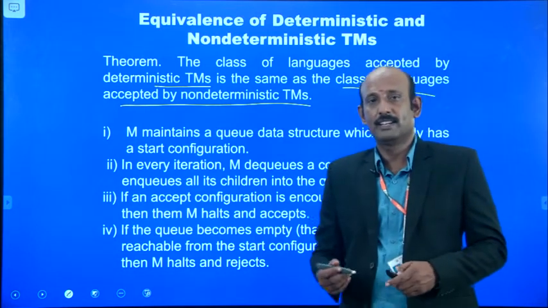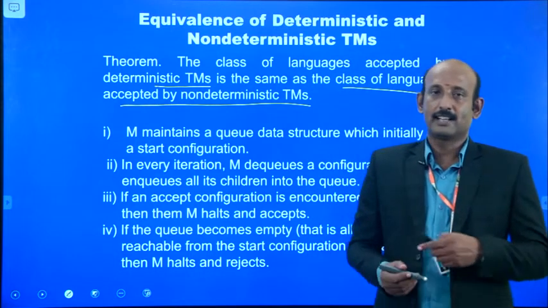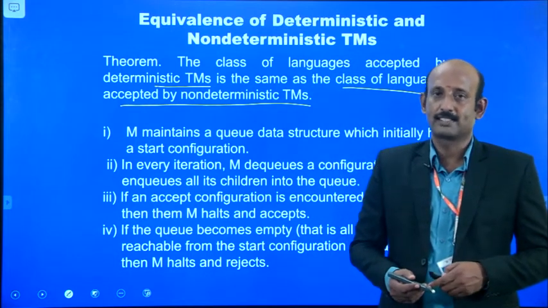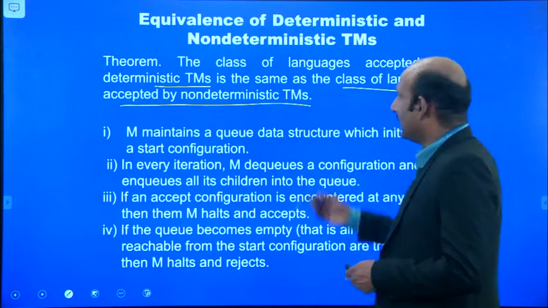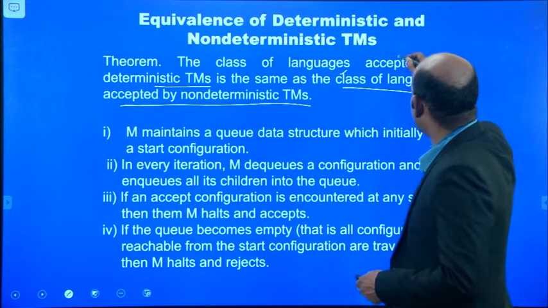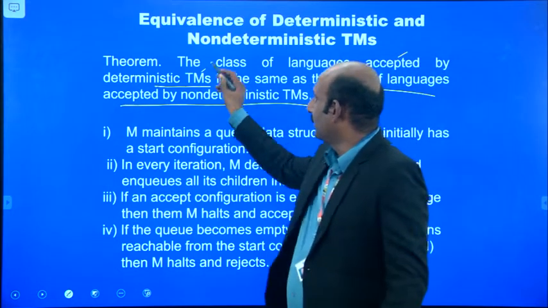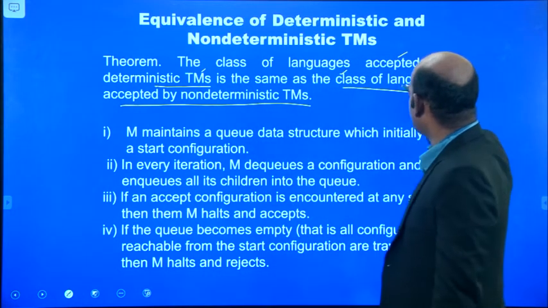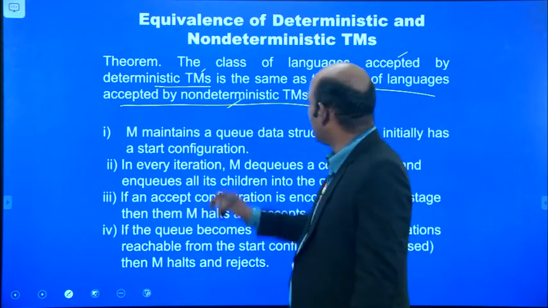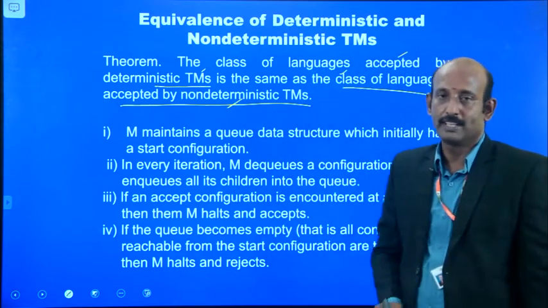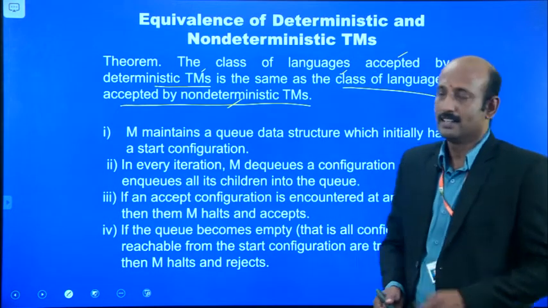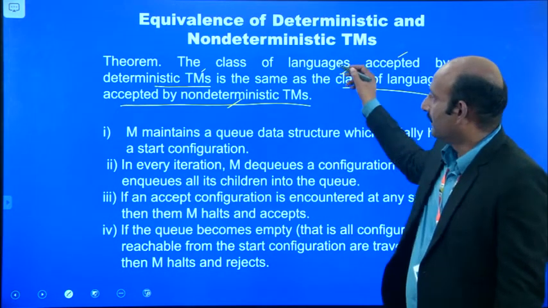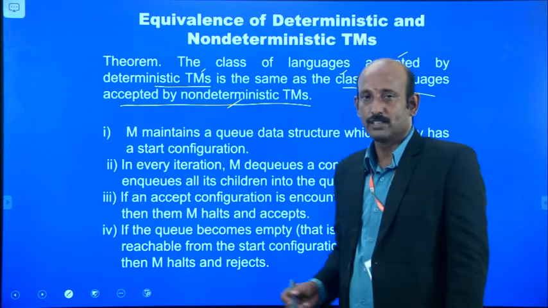Both NFA and DFA accept the same languages, called regular languages. Likewise, in Turing machines, both deterministic and non-deterministic machines accept the same languages.